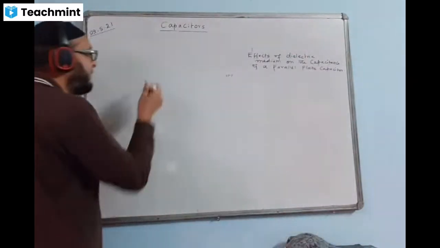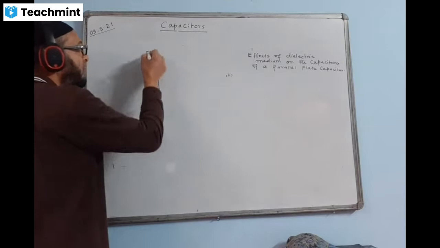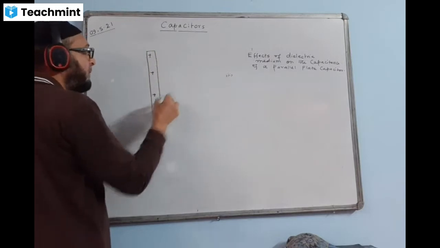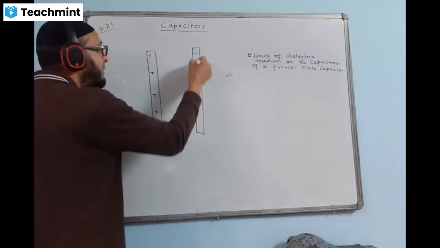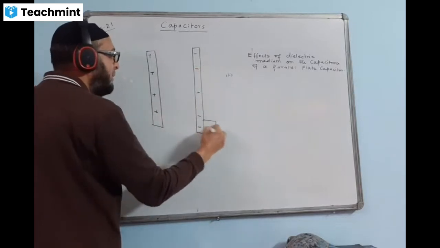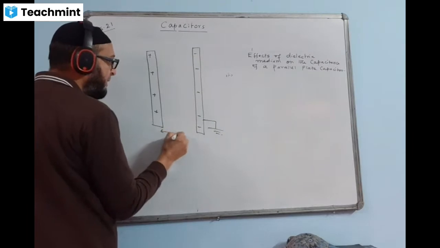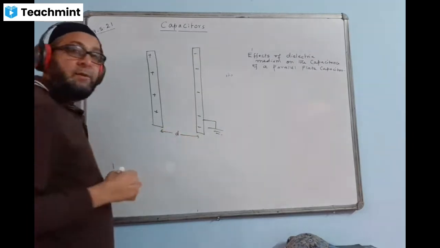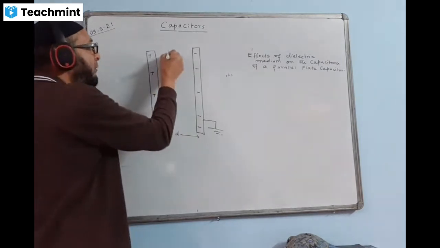Draw the diagram of the second case. It will come like this. We'll take one plate, and make a similar diagram with this earth. The total distance between the plates is d, but the space between the plates is partially filled, not completely.